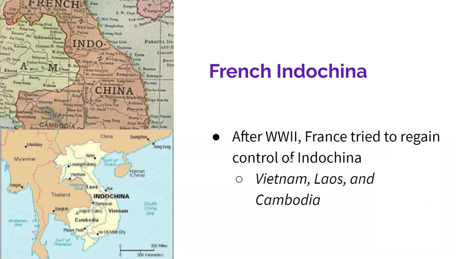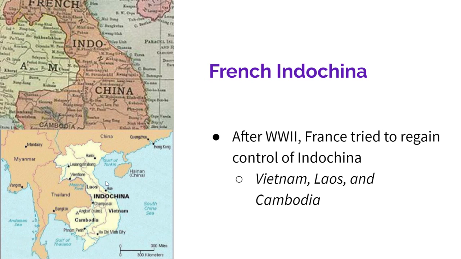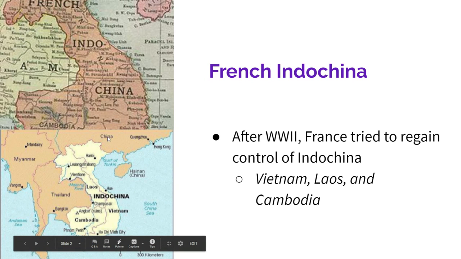So the Vietnam War, we're starting with just some background information. We first need to know what French Indochina is. And so if we take a look, I like this map at the bottom here. It shows you the outline of what is called Indochina. That is going to include Vietnam, Laos, and Cambodia.